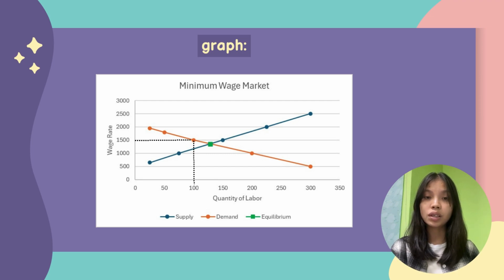And from the graph shown, we can also see when the wage increased to 1,500 ringgit, the quantity of labor demanded decreased from 125 to 100, which proves that the quantity of labor demanded decreased. Therefore, this situation is called the surplus of labor market, where more people are willing to work at 1,500 ringgit than there are jobs available at that wage rate. Hence, it is explained how minimum wage could cause a surplus in the labor market.